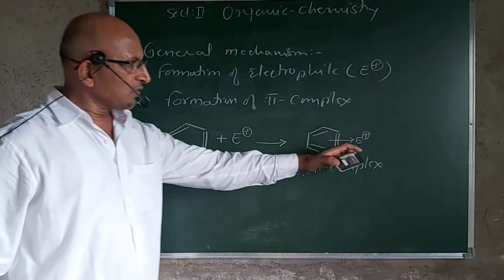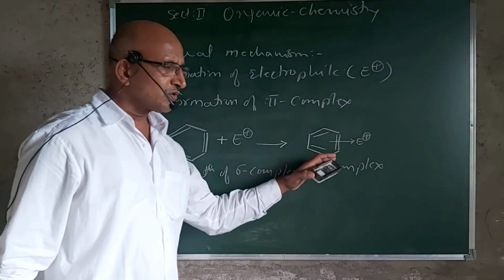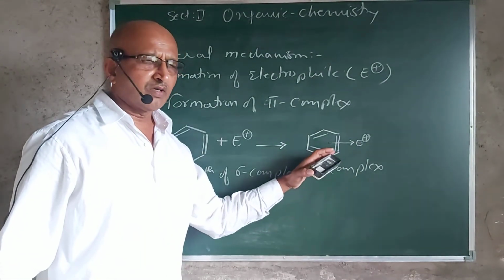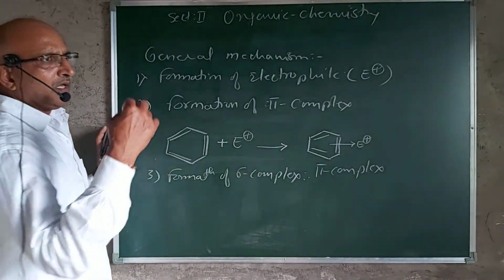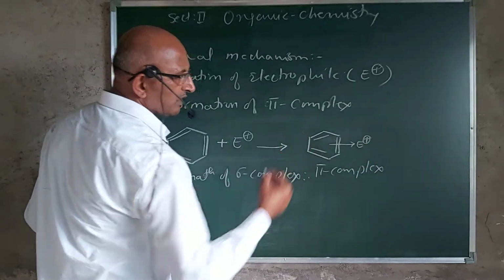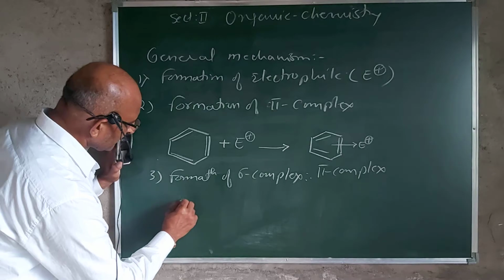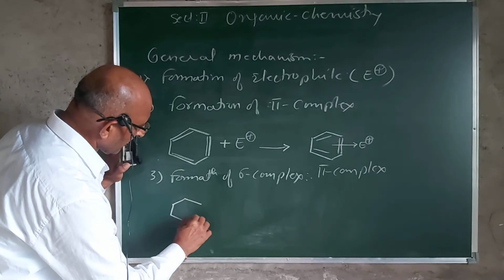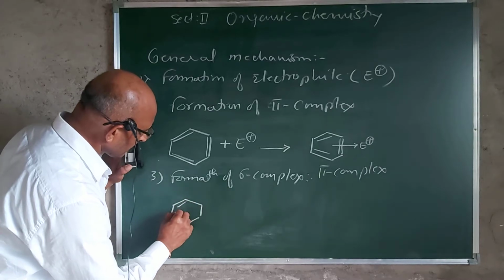As the electrophile comes very close to the pi electron cloud of the benzene nucleus, a pair of electrons from this pi system is donated to the electrophile, and you get the formation of a C-electrophile bond.